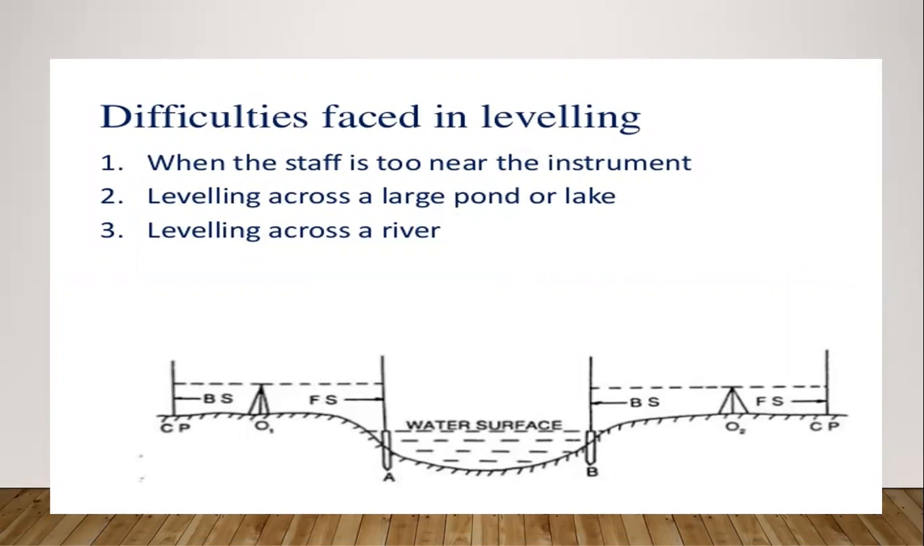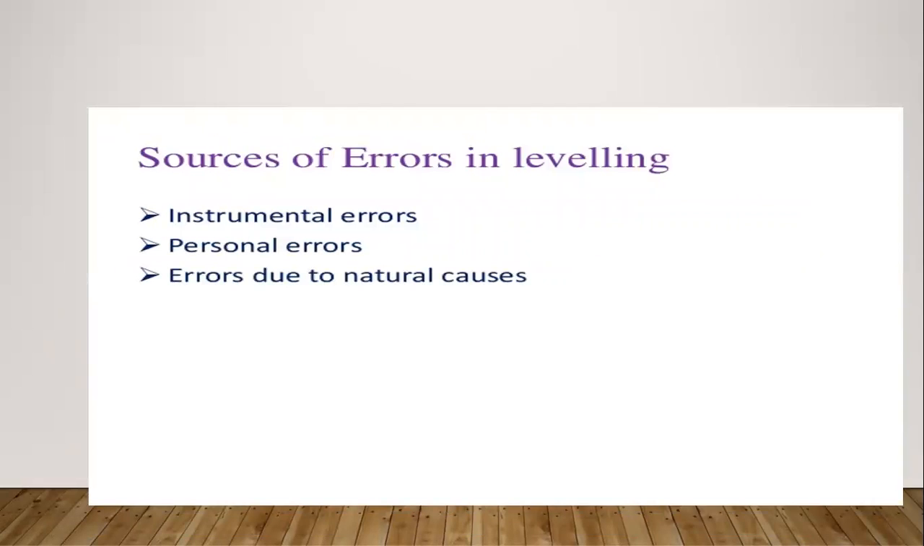What are the difficulties faced in leveling? When the staff is too near the instrument, leveling across a large pond or lake, leveling across rivers. These are the difficulties faced in leveling. Sources of error in leveling are instrumental error, personal error, or error due to natural causes. These are all the points discussed about leveling.